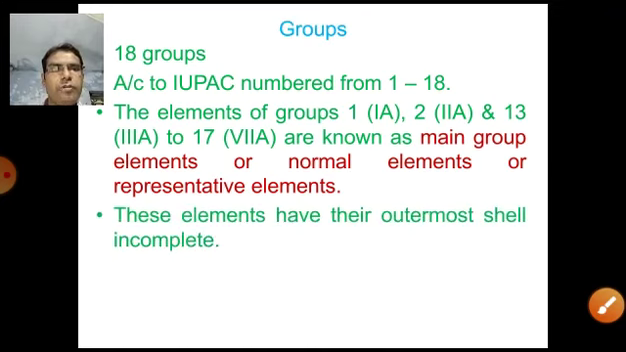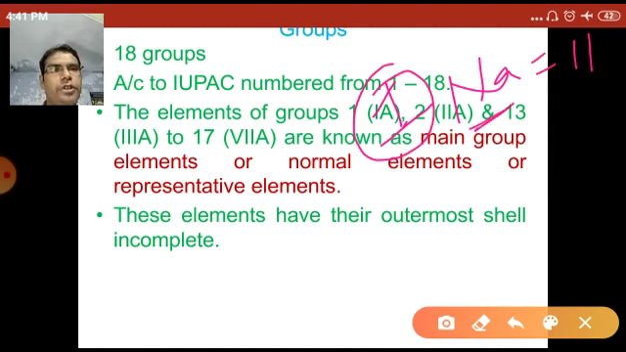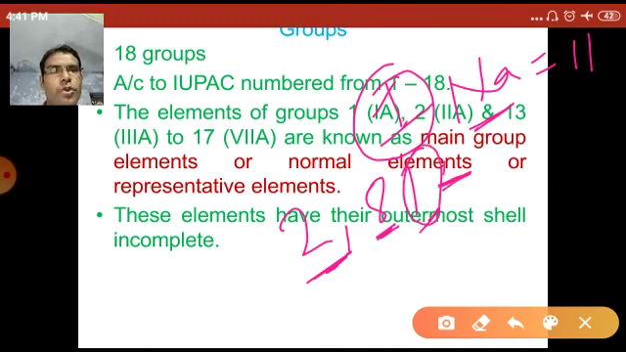These elements have their outermost shell incomplete and the rest of the shells are complete. For example, the group number 1 element sodium, atomic number 11, present in the first group, 1A. Their electronic configuration is 2, 8, 1. This one is the first shell, this one is the second shell, and this one is the third shell, or outermost shell.